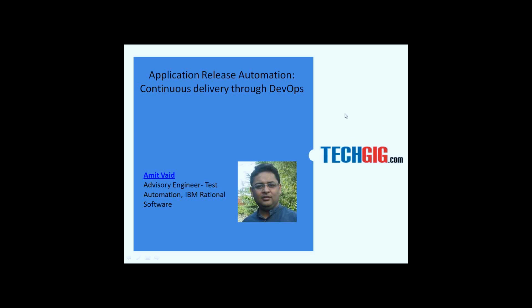Today's topic is Application Release Automation Continuous Delivery through DevOps, and we have with us today Mr. Amit Vaid, Advisory Engineer, Test Automation, IBM Rational Software. Mr. Vaid is presently working as Advisory Software Engineer with IBM Rational Software with over 9 years of research and development experience, working with IBM Rational's products with proven experience in all phases of product development. His development background includes design, development, testing, and technical consulting of various software products. In his present role, he is involved with development and evangelizing of functional test automation.